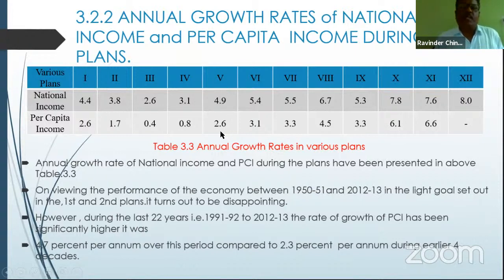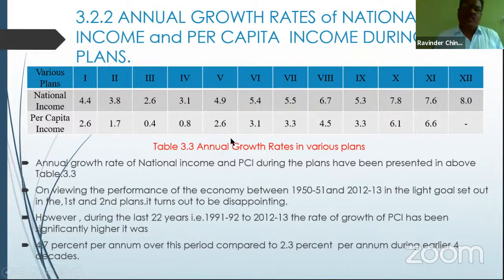It is somewhat better growth than what we achieved before, because we went for unemployment eradication programs, minimum needs programs, food for work programs, and other employment generation programs. Garibi Hatao and other programs were implemented by the Government of India to reduce poverty and provide employment opportunities in the economy, and rural development programs were also taken up from the fifth 5-year plan onwards.